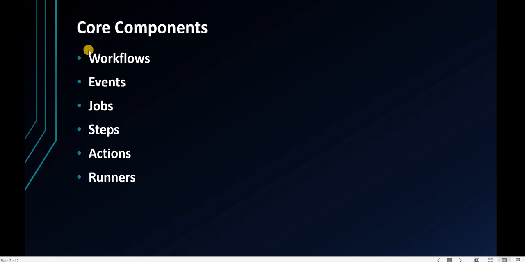Next, events: specific activities that trigger a workflow, such as a code push, a pull request, or a manual workflow dispatch. When these events happen, only then do these actions trigger. Jobs: a set of steps executed on the same runner. Jobs can run in parallel or depend on each other, so one job can depend on another, and our configured process works based on that.